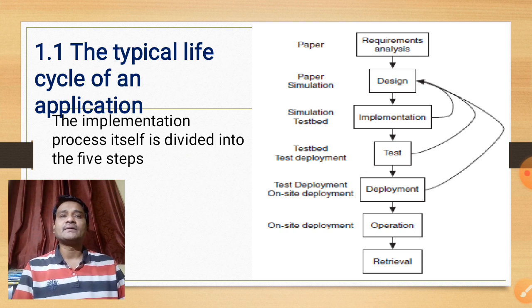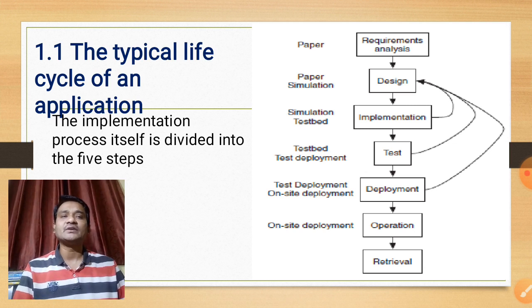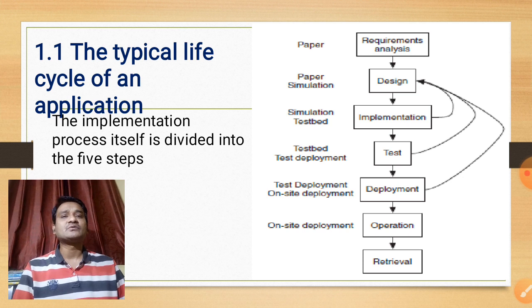The flowchart shows the typical life cycle of the application. The implementation process itself is divided into 5 steps. The first step is to start on paper with theoretical models to validate the general ideas and algorithms.